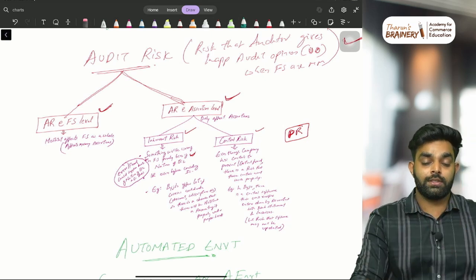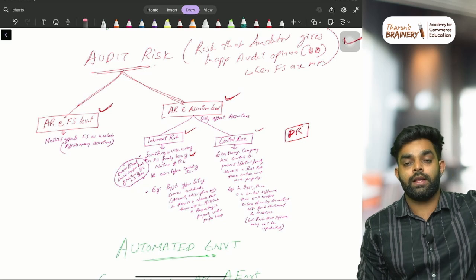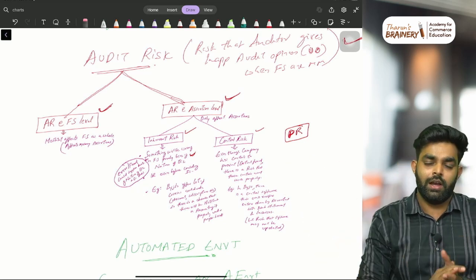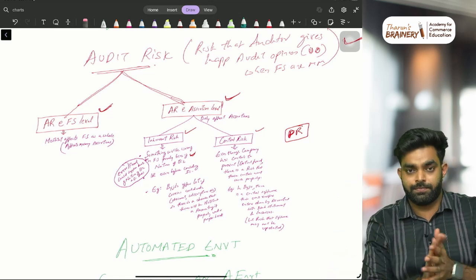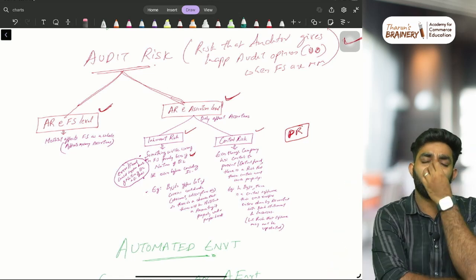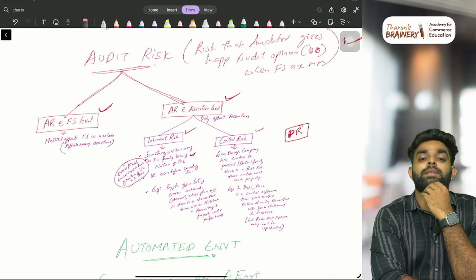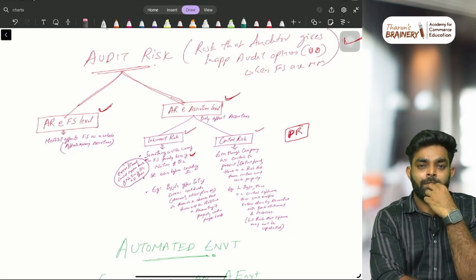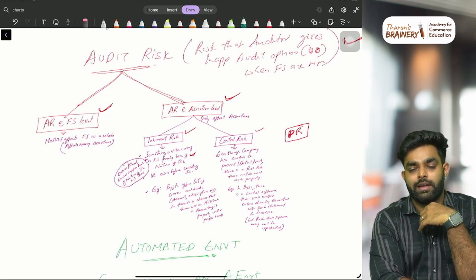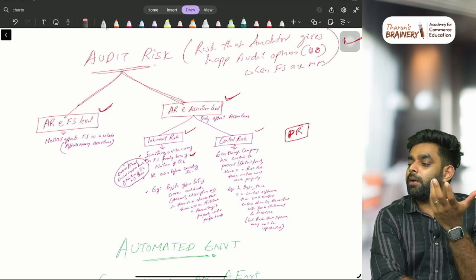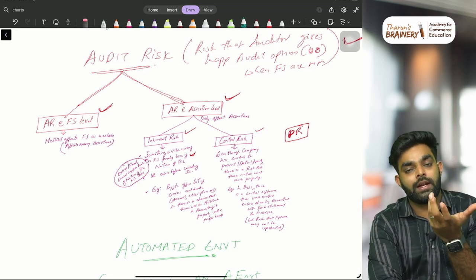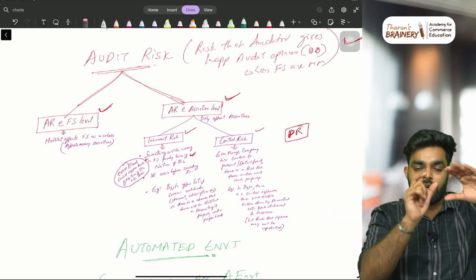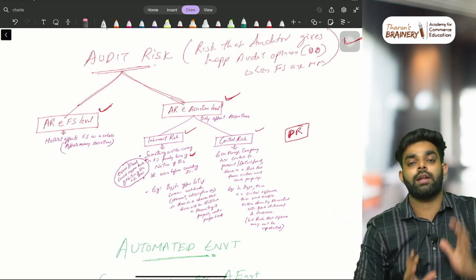Then audit risk. There are two types of audit risk. One exists at the financial statement level, the other exists at the assertion level. Assertion means each of the small items. For example, say the rent expense is 10 lakhs, not 10 lakhs, take it as 10,000. The 10,000 was rent, but when entering it, the accountant mistakenly put it in another head called repair. Only the head changed. This rent of 10,000 went to repair 10,000.